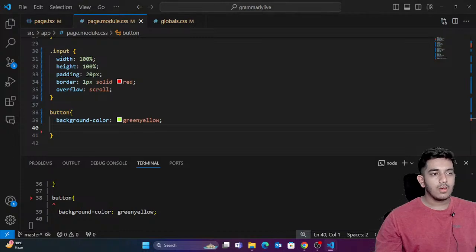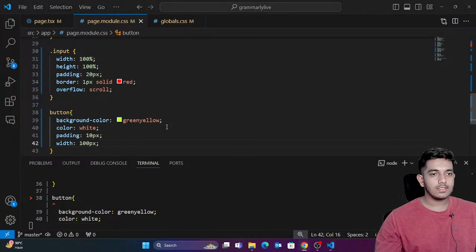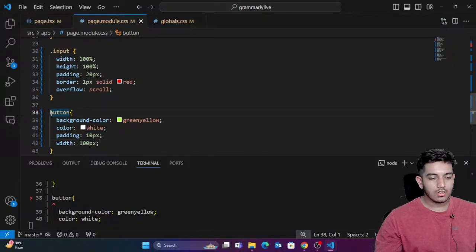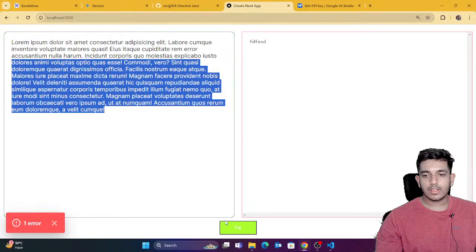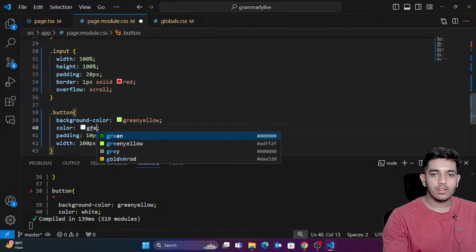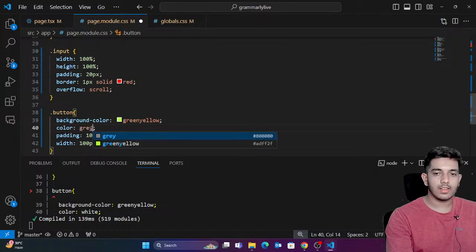Okay, let's come back. Again the color would be white, some padding, some width. So you can see, I'm sorry, this is the dot button class. Dot button. Perfect. Let's come back. You can see that the fixed button looks something like this. I think I need to give it gray color. Okay, gray color, that would be better.